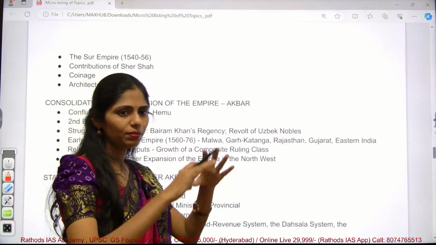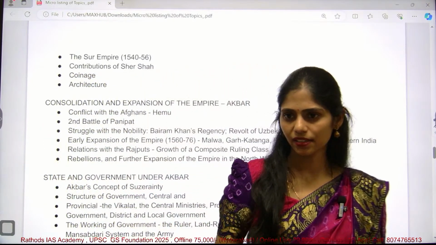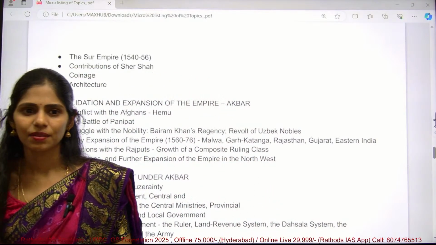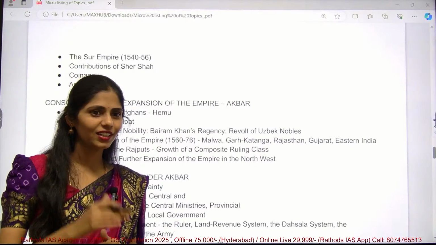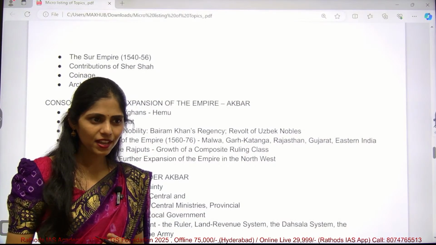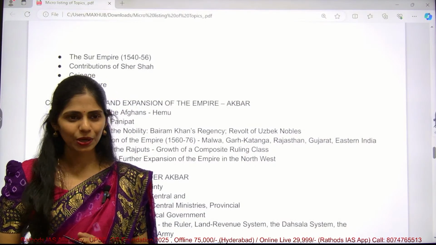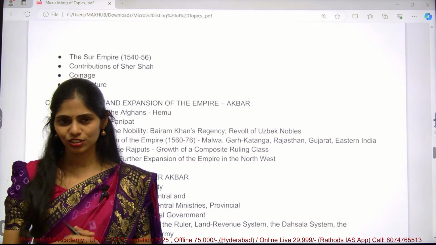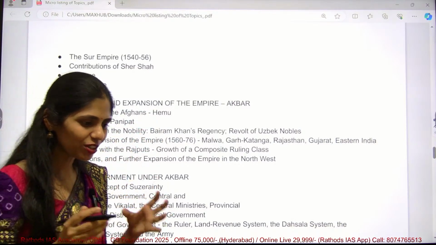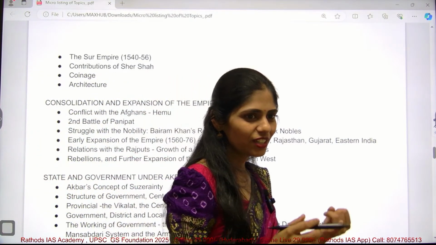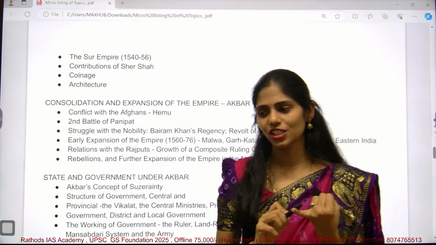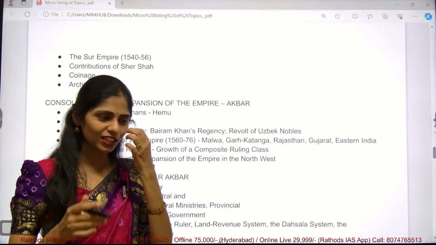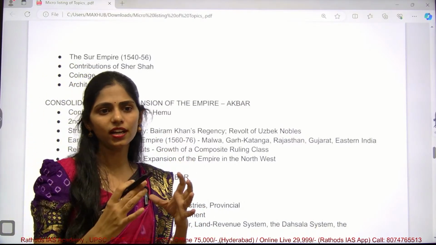The next one is the establishment of the Mughals in this northern part. You have to know the important rulers of the Mughals, like Babur, and after Babur. You have studied this at least in school days: Babur, Humayun, Akbar, Shah Jahan, Jahangir. You have to know the order, and at least remember who the great personalities are. If you hear the word Shah Jahan, what do you get in your mind? Taj Mahal. You have to know their contributions in art.